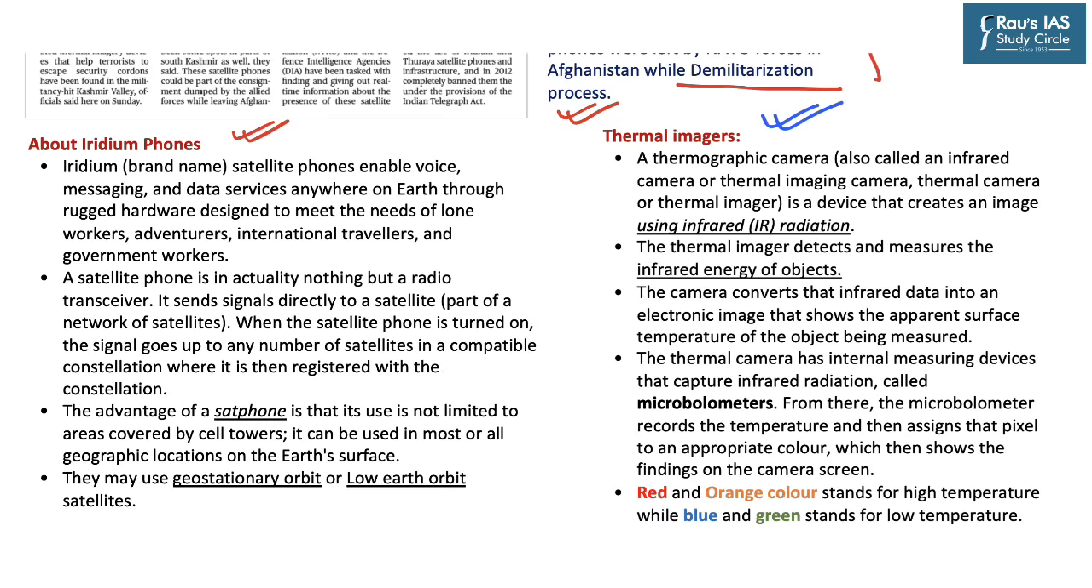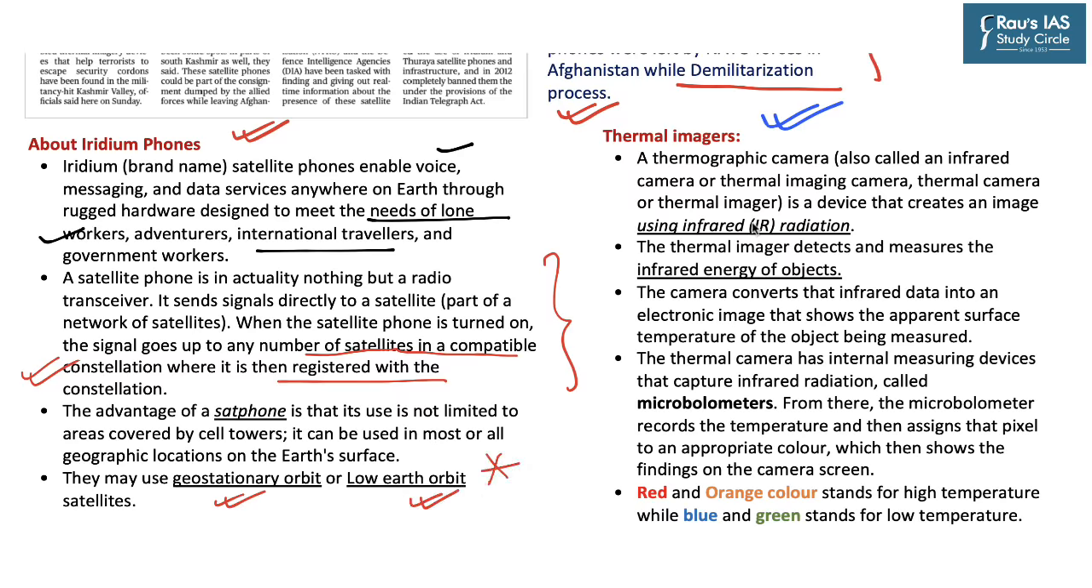Now Iridium is a brand which makes satellite phones. These satellite phones enable voice messaging and also data services anywhere on Earth through rugged hardware designed to meet the needs of lone workers, adventurers, international travelers, government officials, etc. Now, a satellite phone functions like a radio receiver. So, when a satellite phone is turned on, the signal goes up to any number of satellites in a compatible constellation where it is then registered with the constellation of satellites. Now, satellite phones use satellites in the geostationary orbit and also in the low Earth orbit. You must remember this aspect.